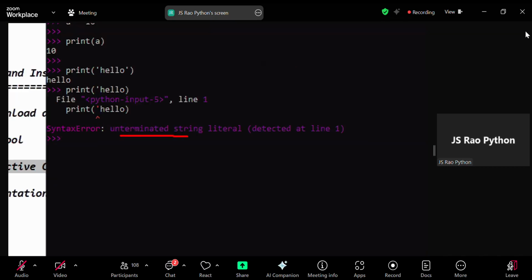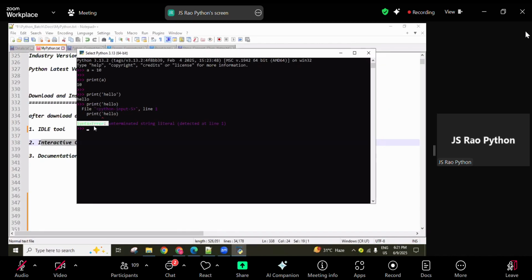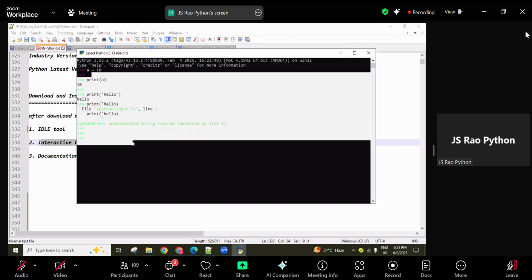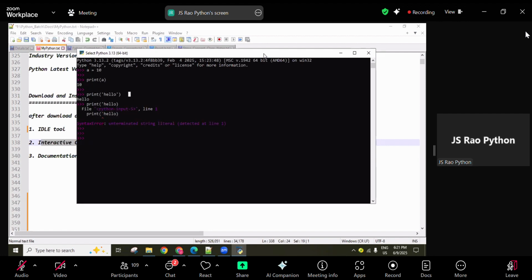Okay, unterminated string literal: here it is opening, here it is not closing. So that's why the syntax error is showing here. If you're not following the Python rules, then a syntax error is returned. Understanding? So this is for small tests we can do. This is not suitable for developing many lines of code at a time and executing. So we are not going to use this one.